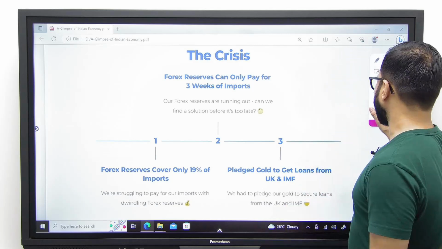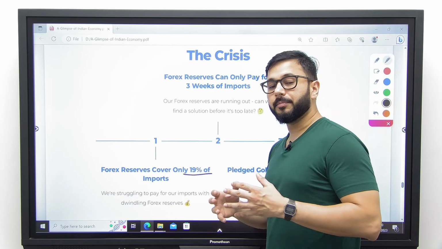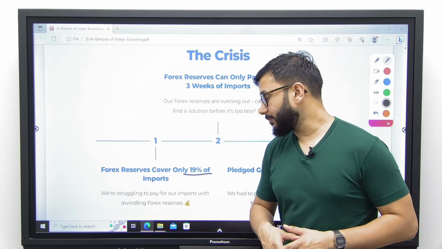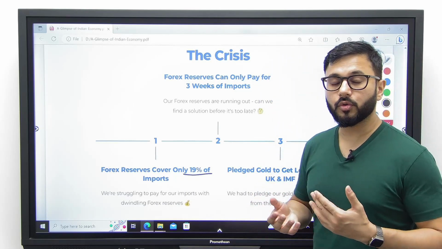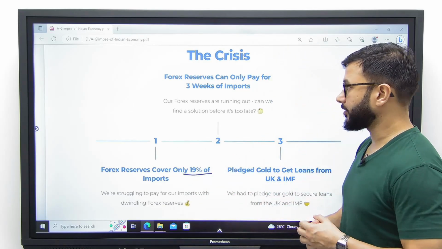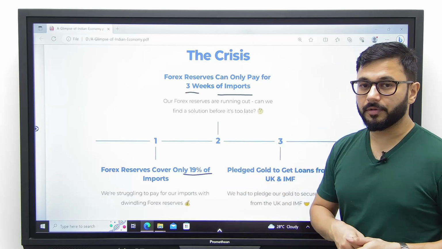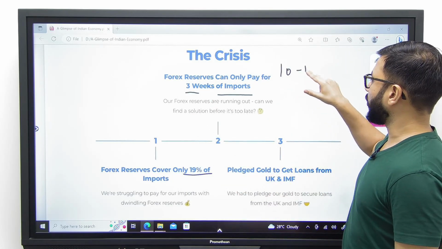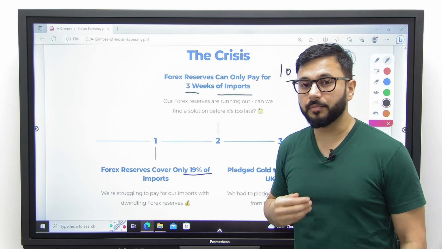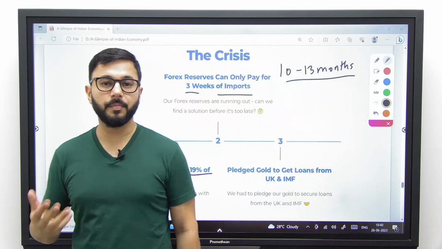The forex reserves, number one, could cover only 19% of our imports. So the majority of our imports were necessary, in the form of oil imports, but we could cover only 19% of our imports. We did not know how to get all these imports because we did not have any money left. Number two, forex reserves could pay only for 3 weeks of imports. Normally, we need forex reserves to have a cushion of 10 to 13 months of imports. But at that time, we did not know after 3 weeks how we were going to pay for our imports.